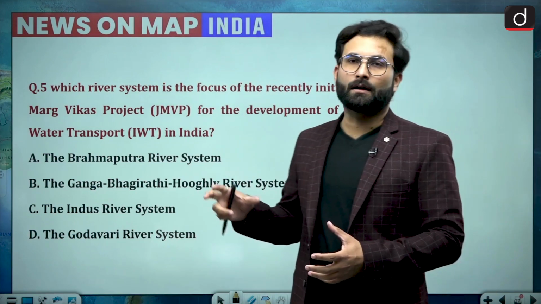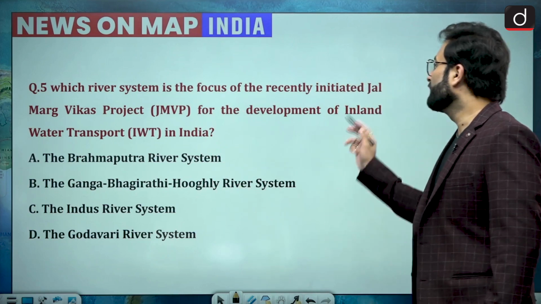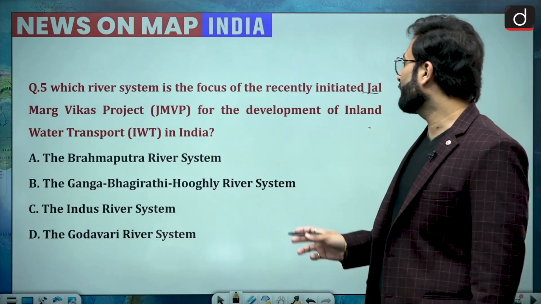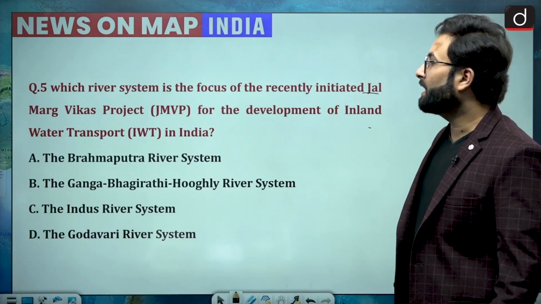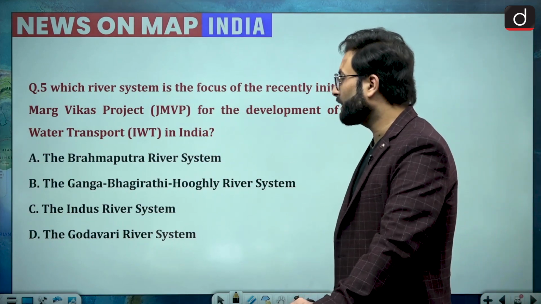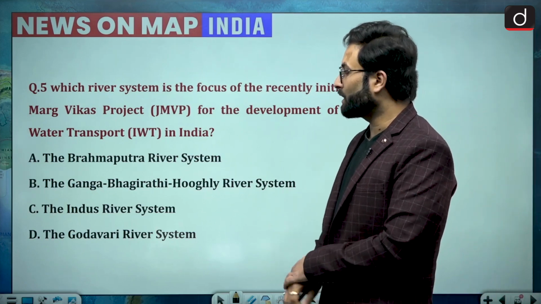So that is why these infrastructure projects are quite important, and one of them is the Jal Marg Vikas project for the development of inland water transport in India. Your options are A. Brahmaputra river system, B. Ganga Bhagirathi Hooghly river system, C. Indus river water system, and D. the Godavari river system.